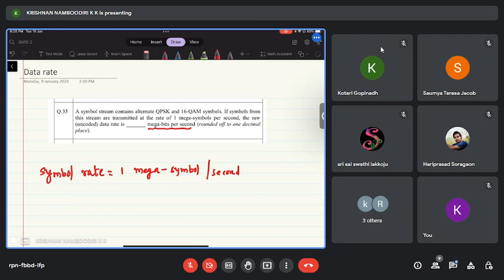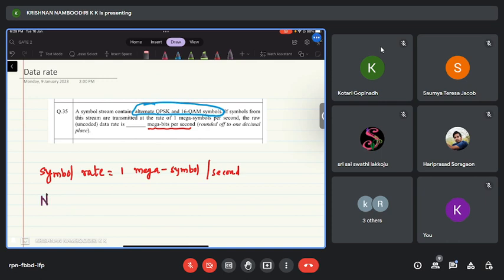Correct? And you can see that if symbols from this stream are transmitted at the rate of 1 mega symbols per second, the raw data rate... Okay, this is the portion you have to look into: a symbol stream contains alternate QPSK and 16 QAM symbols. That means out of the 1 mega symbols that are being transmitted in 1 second, half mega symbols will be from QPSK and the remaining half mega symbols will be from 16 QAM. Agree?